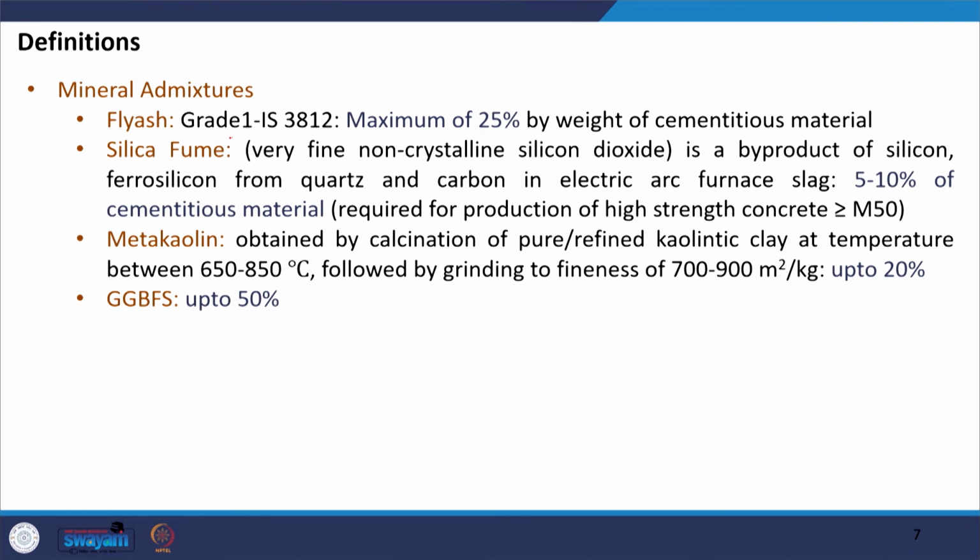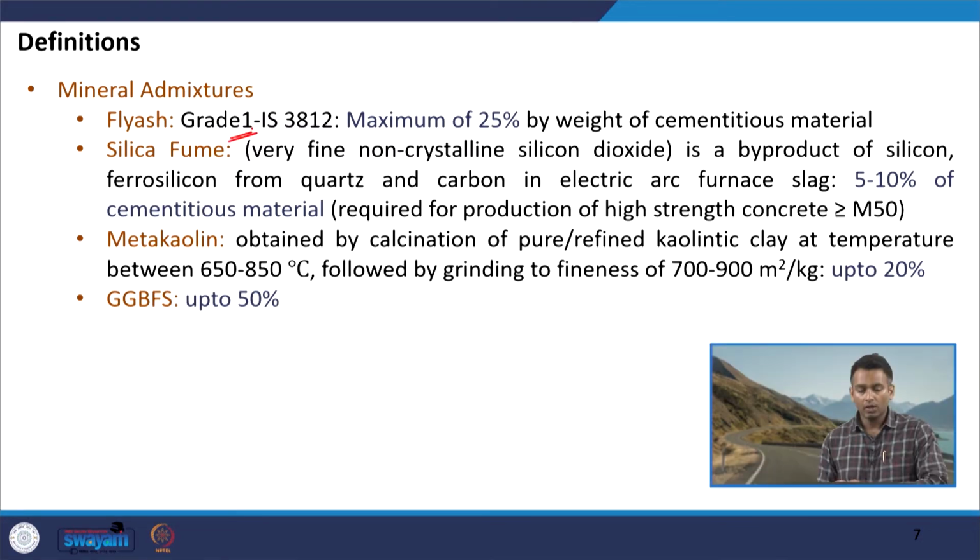Alright, so talking about mineral admixtures, we have these following options like fly ash, silica fume, metakaolin and GGBFS. Fly ash has been recommended to use grade 1. So, grade 1 is basically the bituminous based fly ash, which has high silica and alumina content of typically more than 70%, in contrast to the lignite based, which has a lower percentage of alumina and silica content. So, it is recommended that we use grade 1, and the maximum dosage should be limited to 25%, especially when we are mixing it on site.